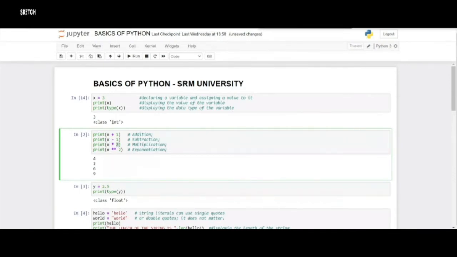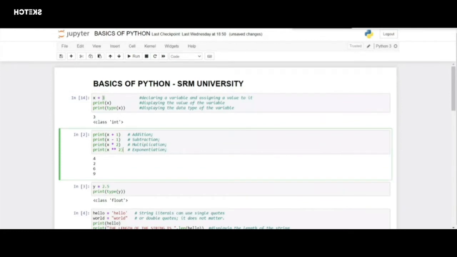To demonstrate the multiplication, the asterisk, which we have discussed in the slides, is being used to multiply our variable with the integer 2. The exponentiation: we use this, 2 cube, 2 square, where we raise the numbers to a power of another number, right? In order to do so in Python, we need to use 2 asterisk symbols. So the whole expression here represents x square. So x is 3, right? So x square must return as 9.